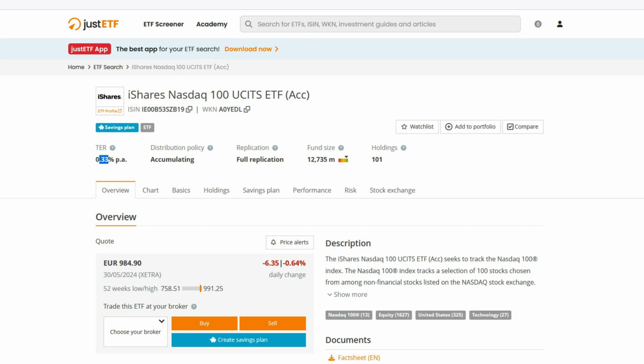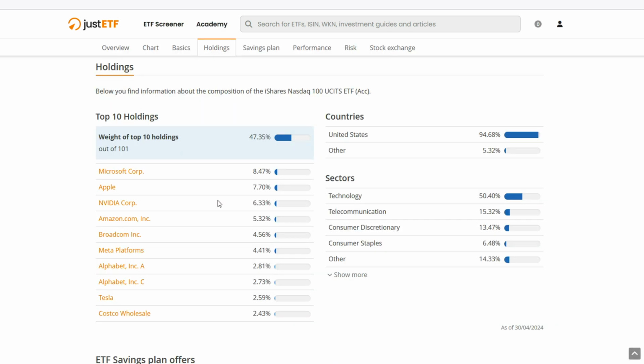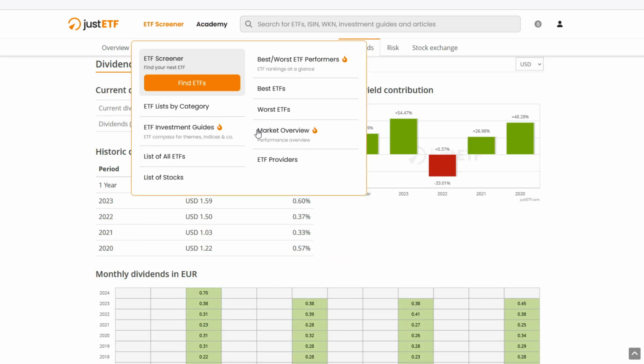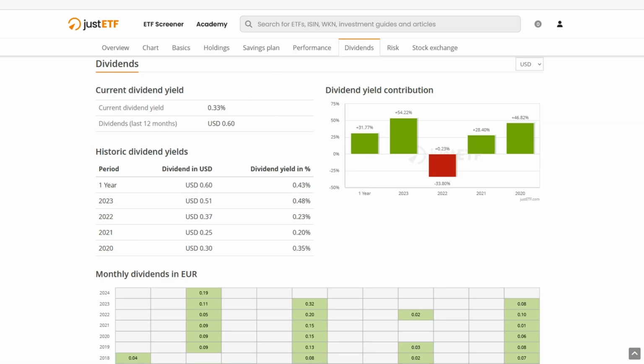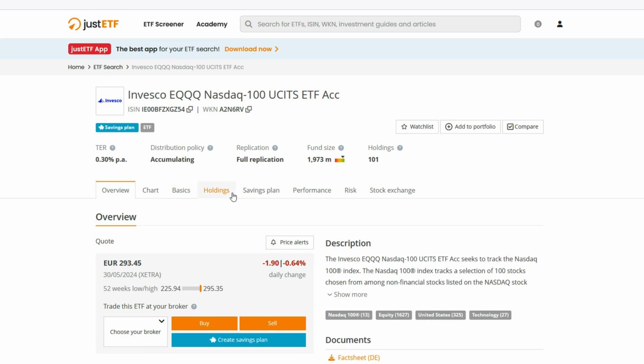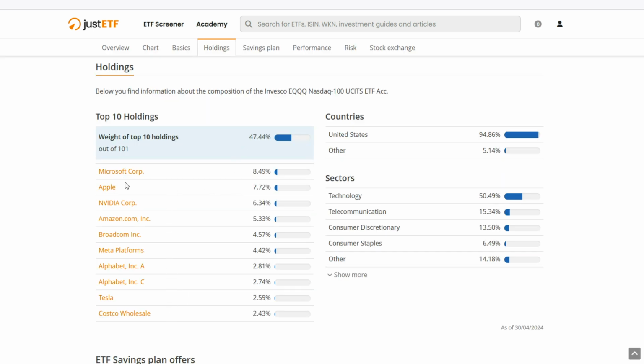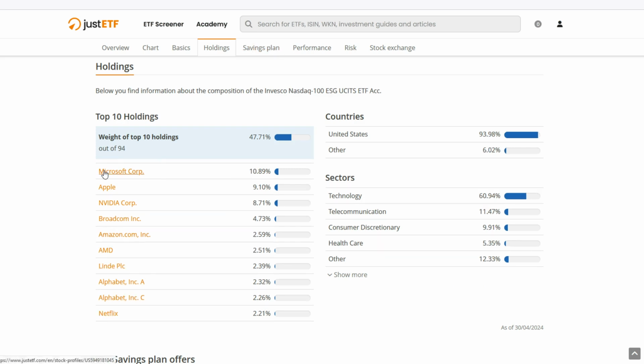Now, I want you to notice something. If we go to any of the other ETFs, we can see Microsoft, Apple, Nvidia, Amazon, Broadcom, Meta, Alphabet, Tesla, Costco, and so on, with the same percentages. Now, if you go to Invesco, it's going to be the same: Microsoft, Apple, Nvidia, etc. It's the same everywhere because it's obviously the same ETF. But when we go here, the percentage of Microsoft is changed, the percentage of Apple, Nvidia, all the percentages are changed.